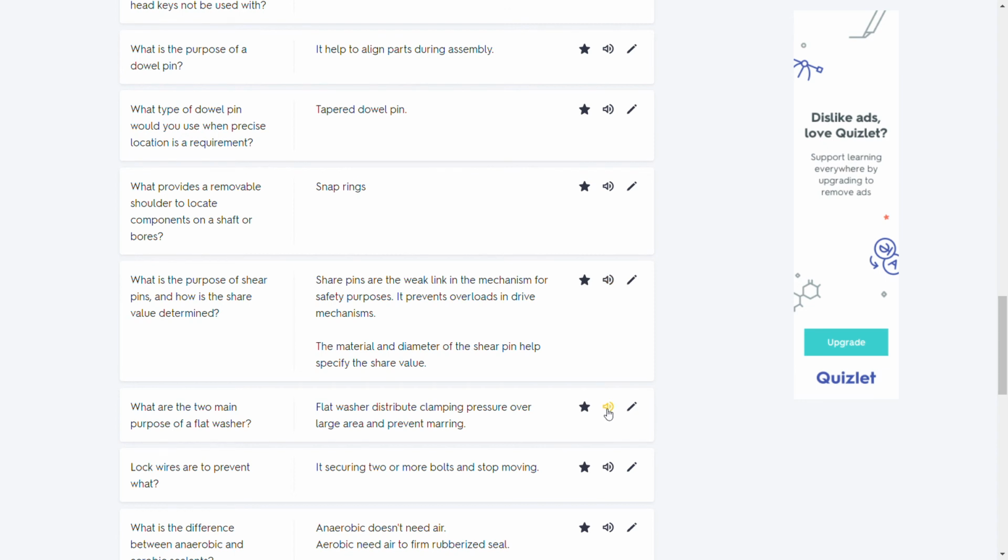What are the two main purposes of a flat washer? Flat washers distribute clamping pressure over a large area and prevent marring. Lock wires are to prevent what? They secure 2 or more bolts and stop them from moving.